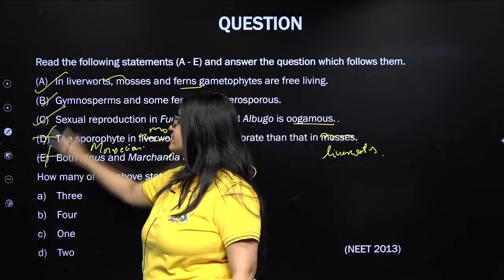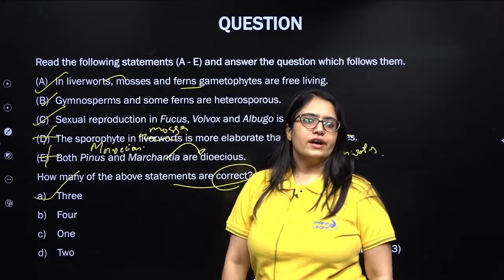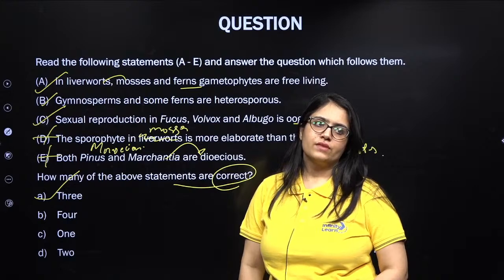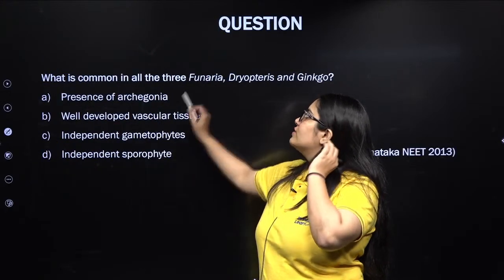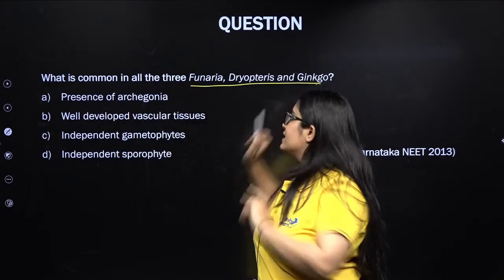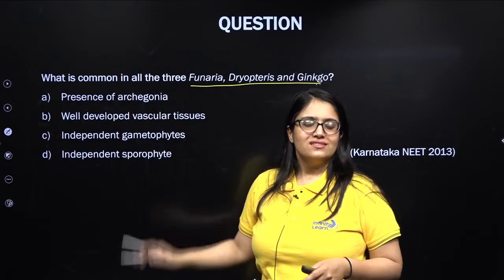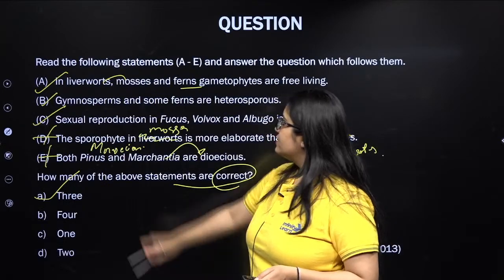So how many are correct? Just 3 are correct out of 5. Yeah, right. Excellent. Savita, Azim, Amit. Next question. What is common in all three: Funaria, Dryopteris and Ginkgo? Remember, this question is also influenced by one of the previous questions. See, read this one.